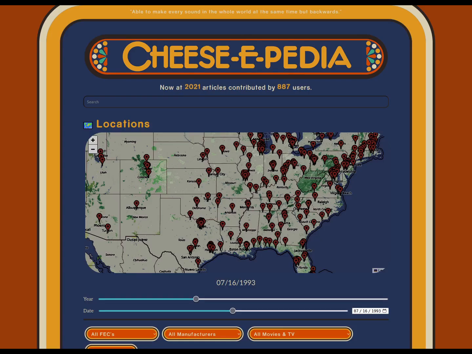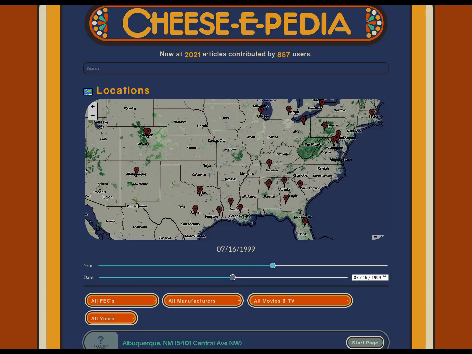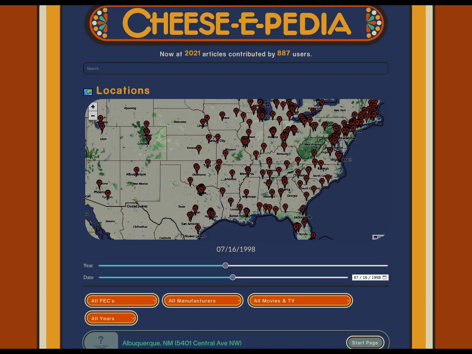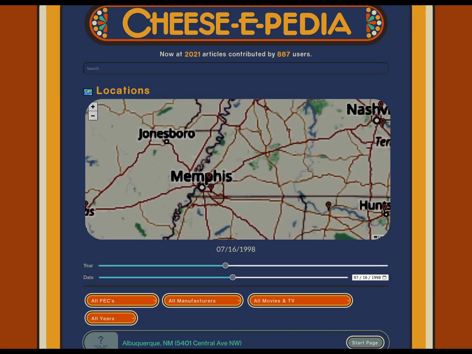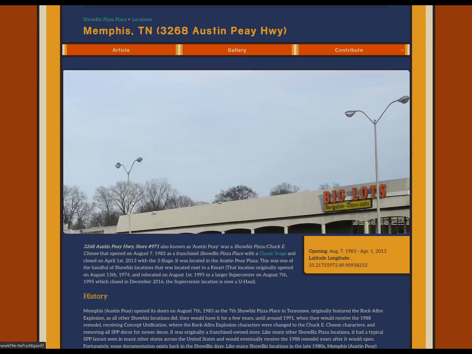But for example, this is supposed to show you any location that was open within a certain date. So for some reason it does bug out right here. That is a more recent thing. It did not do that until a few weeks ago. But in 1998, you could click here, you could see, oh, this location was open during that, and you can click that, and it will pull up that location.